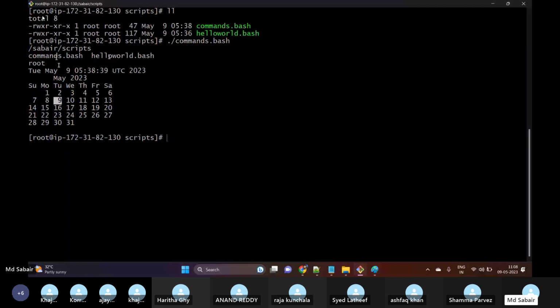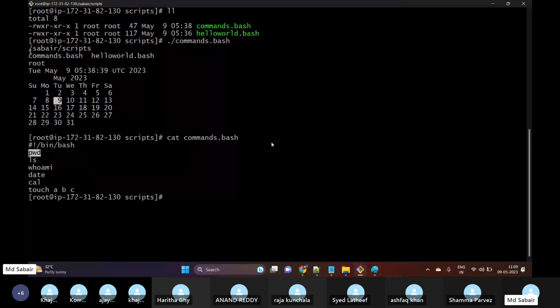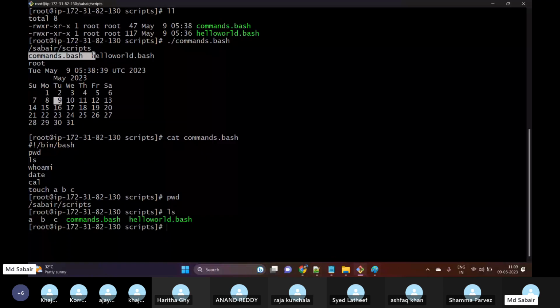Okay, ls first, what it has done. For example, let me cat this and see what are the different commands we have executed. pwd, what is our particular location? This is showing that currently we are in the submit script directory, so this command has been successfully executed. And then we are doing ls. Here we have two different files; when this got executed, there were only two different files, commands.bash and hello world.bash. So this is also the same.